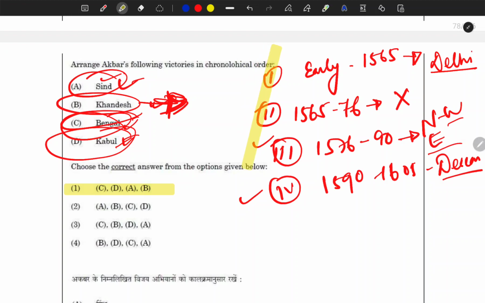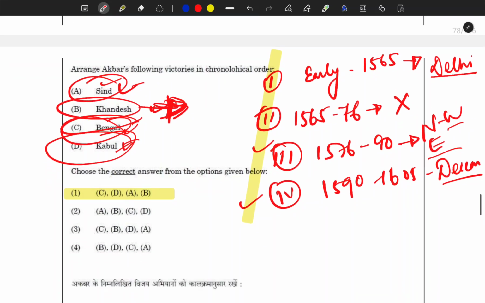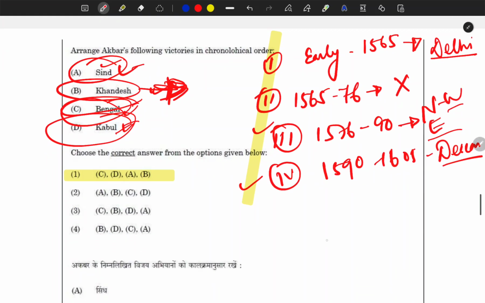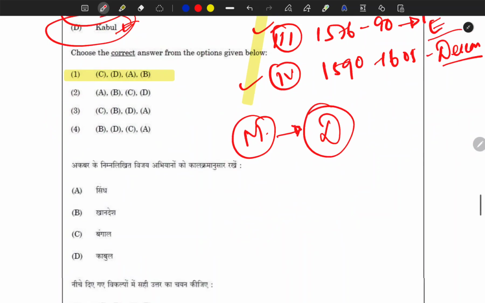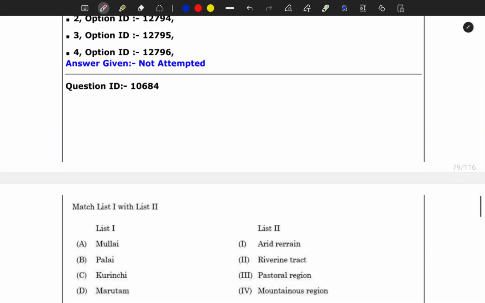So on the basis of that only I have eliminated these options, and for me this was a comparatively moderate question rather than difficult. For you it might be a difficult question, but for me it was a moderate question because I knew certain things about Akbar's expeditions.